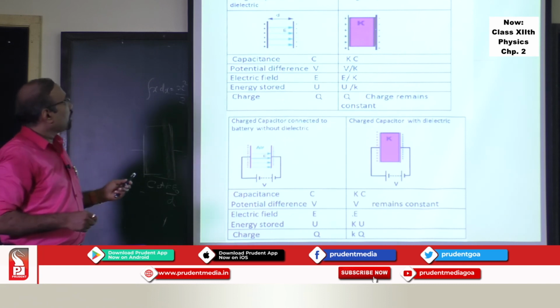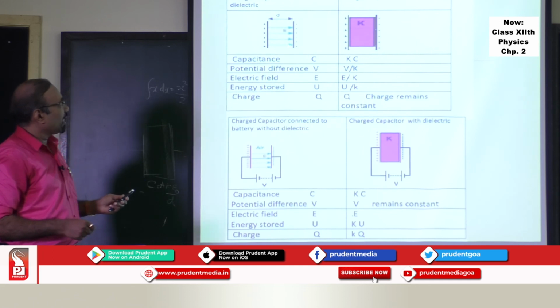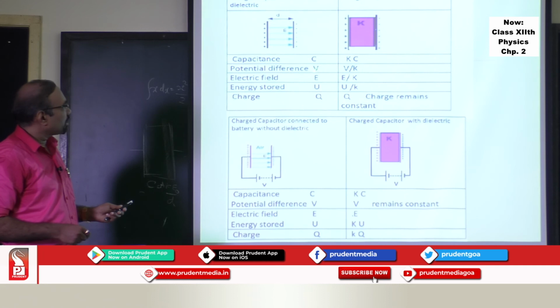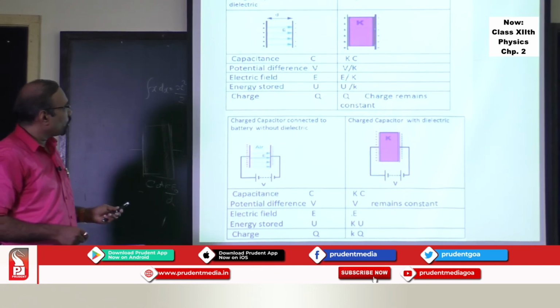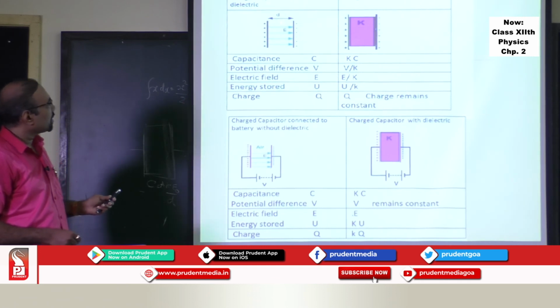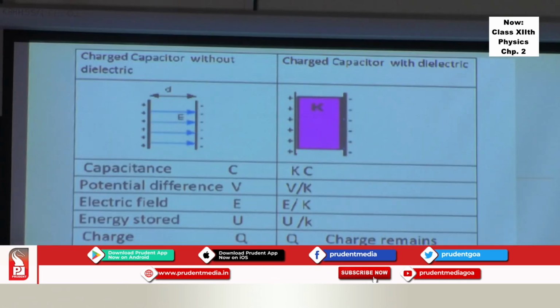For example, if there is a capacitor which is charged and without any dielectric in between, its capacitance is say C, potential difference is V, electric field between the plate is E, energy stored is U, and charge is Q. This is air capacitor. And it is fully charged. These are the parameters when it is fully charged.